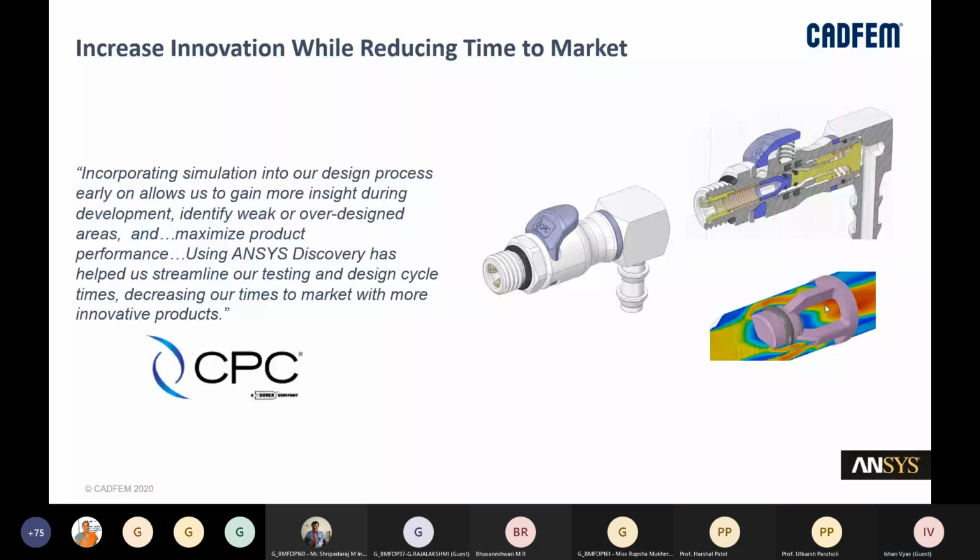And this is a very simple example, because they used the very beginner level tool which ANSYS has to increase innovation while reducing time to market. They had to make a lot of changes in their medical equipment, right? So they incorporated ANSYS simulations in their design process, and they were able to identify weak or over-designed areas in their equipment using ANSYS Discovery.